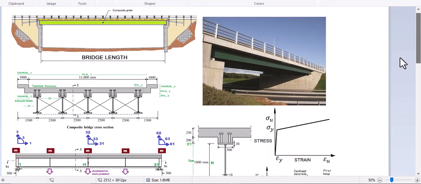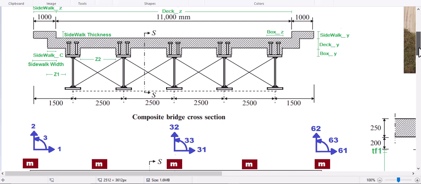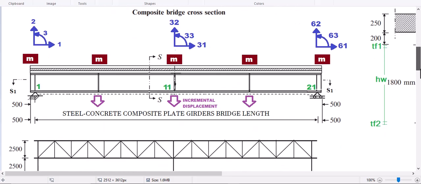So all the process is the same, but in here we define just 21 nodes for our analysis with 63 degrees of freedom and changing the displacement at each node.